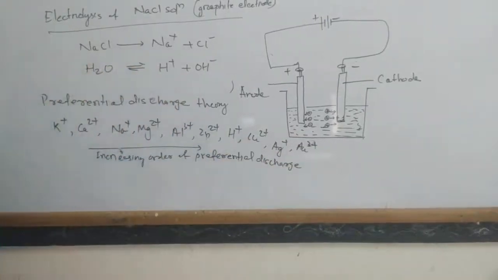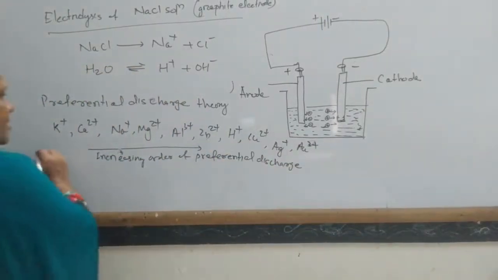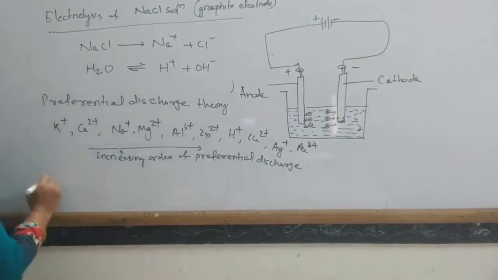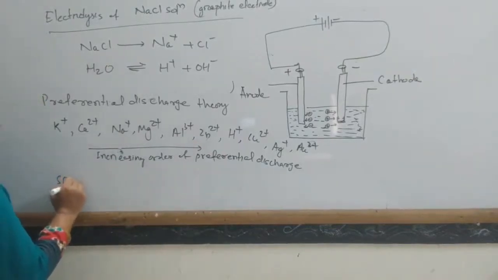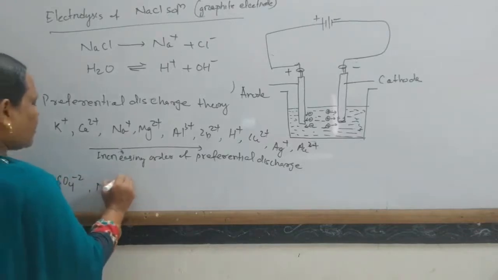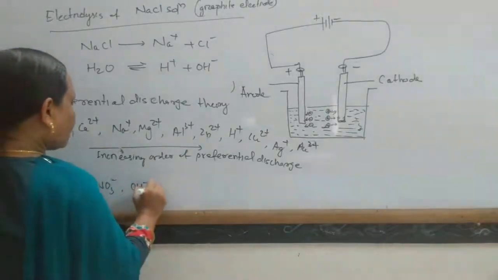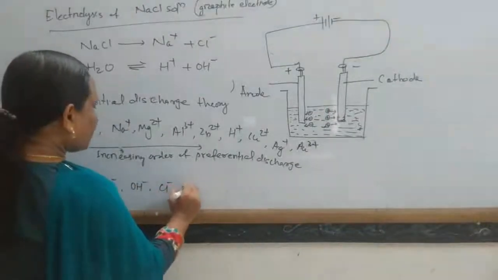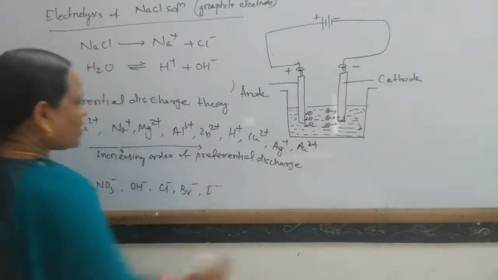Increasing order of preferential discharge in case of cations. Similarly, in case of anions: sulfate, nitrate, hydroxide, chloride, bromide, iodide.